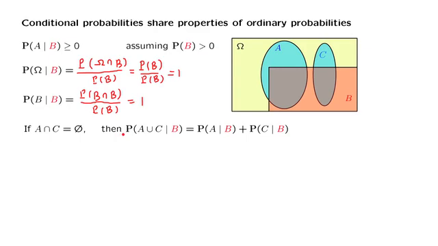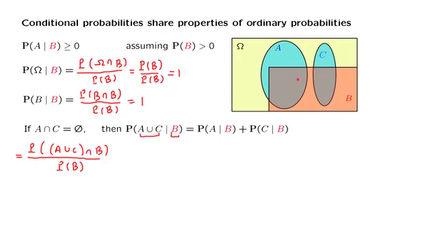So let us verify whether this fact is correct or not. Let us take this quantity and use the definition to write it out. By definition, this conditional probability is the probability of the intersection of the first event of interest, the one that appears on this side of the conditioning, with the event on which we are conditioning. And then we divide by the probability of the conditioning event B. Now let's look at this quantity. We're taking the union of A with C and then intersecting it with B. This union consists of these two base pieces.